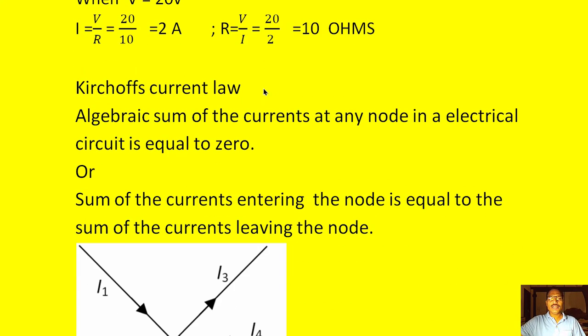Then coming to Kirchhoff's current law, what does it say? It says the algebraic sum of the currents at any node in an electrical circuit is equal to 0. There is another way of expressing the same law: the sum of the currents entering the node must be equal to the sum of the currents leaving the node.